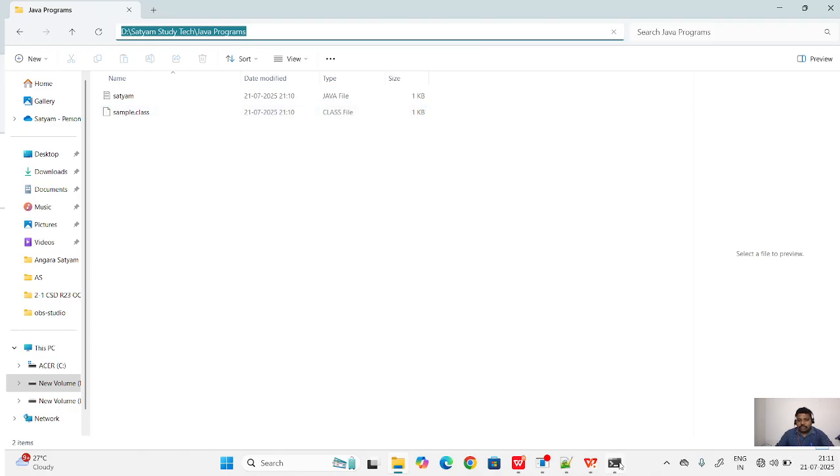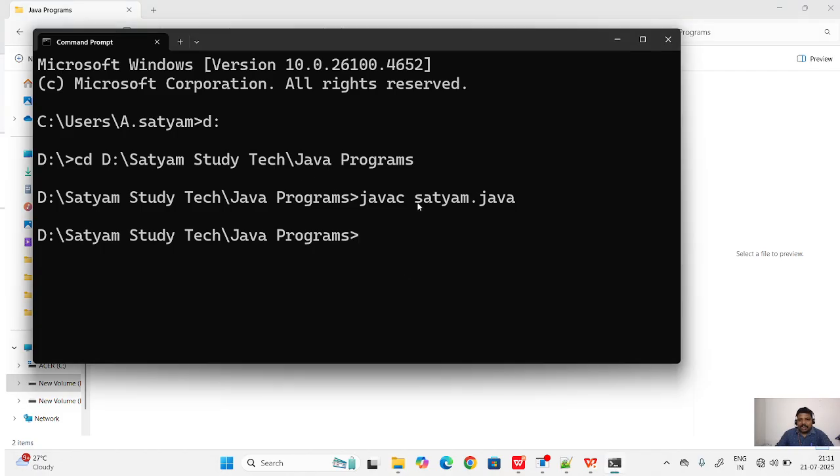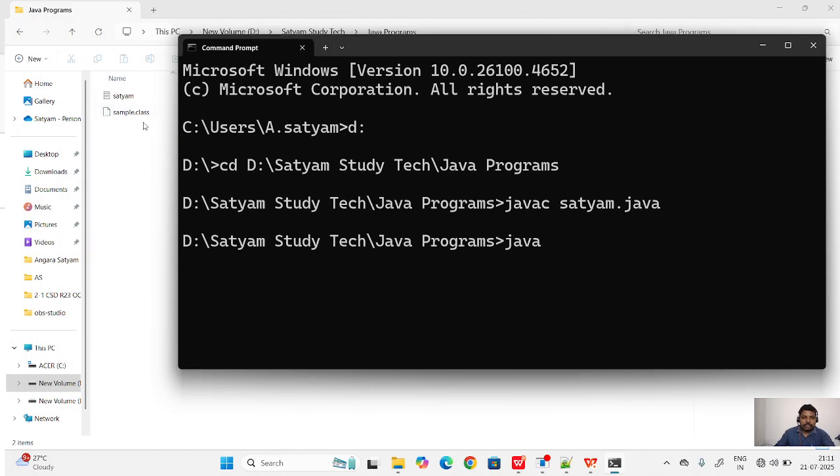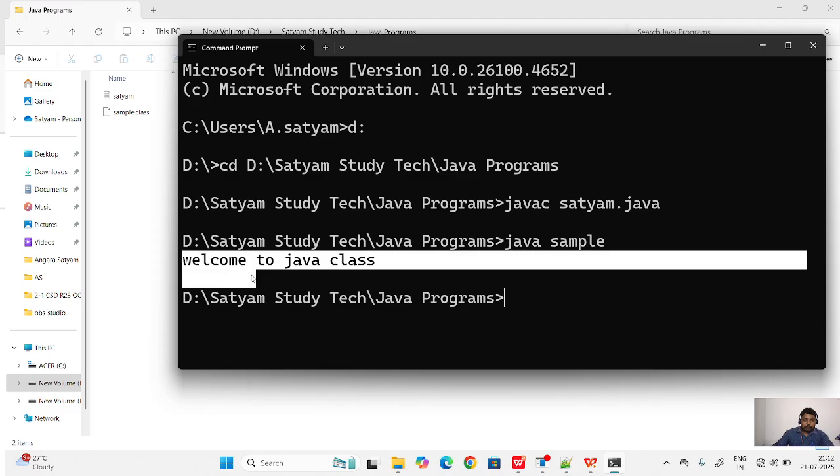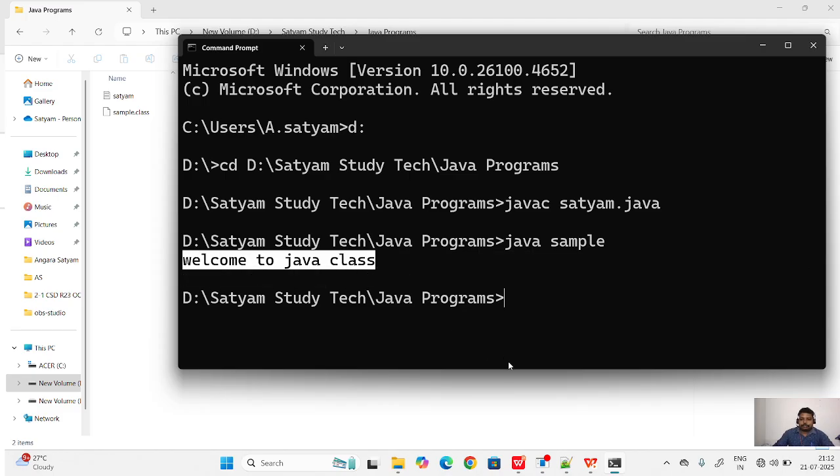So how can you execute it? You compile your file using the file name .java, but you run it with java space and the class name only. Which name? The class that has the main method; you run that class only. Here sample is the class. So this is the output: welcome to Java class.